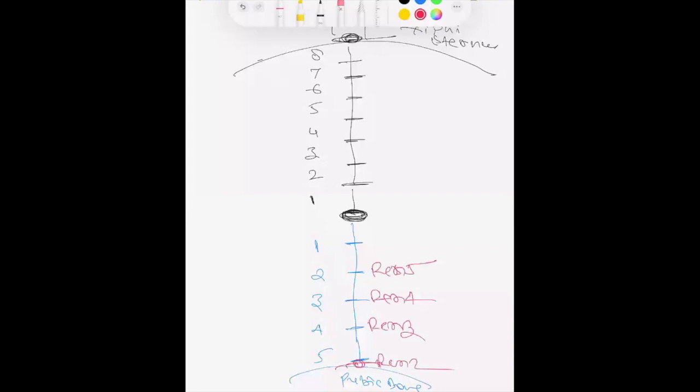Now we are jumping to Ren 7. We are skipping Ren 6 here. Ren 8, Ren 9, Ren 10, 11, 12, 13, 14, 15, and 16.